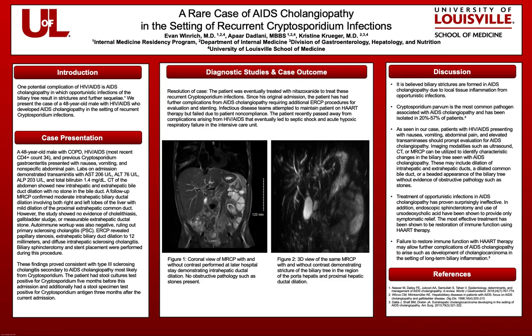Treatment of opportunistic infections in AIDS cholangiopathy has proven surprisingly ineffective. The most effective treatment has been shown to be restoration of immune function using HAART therapy. Failure to do so may cause further complications such as cholangiocarcinoma in the setting of long-term biliary inflammation.